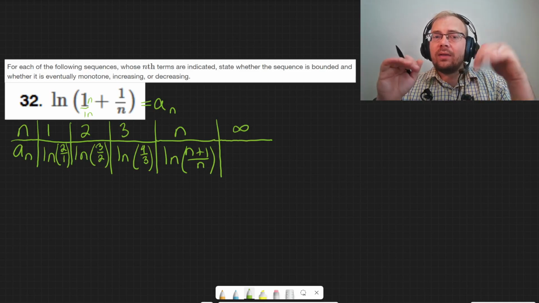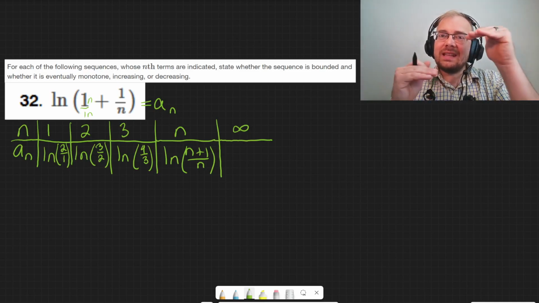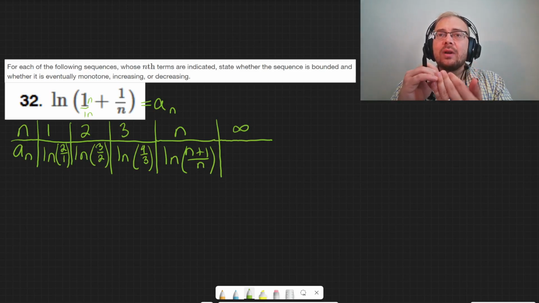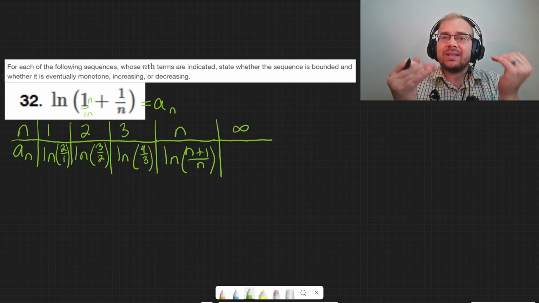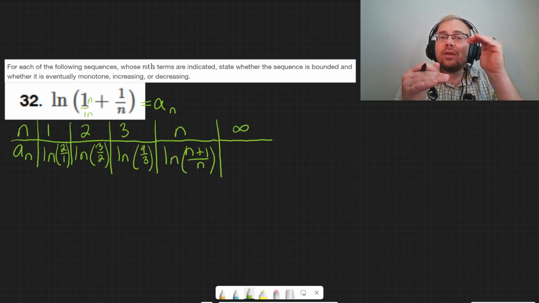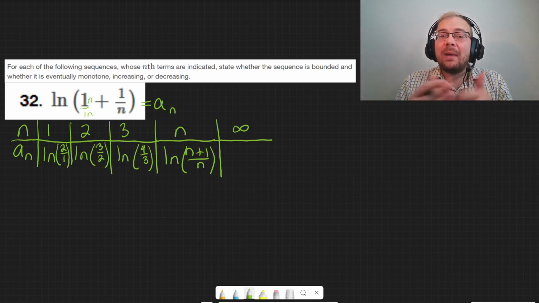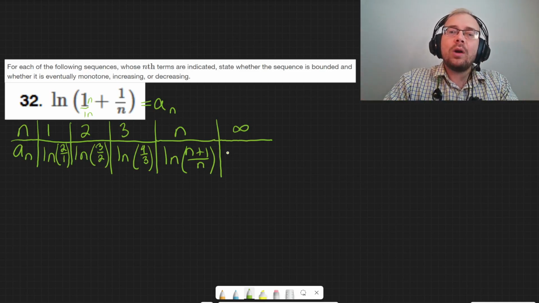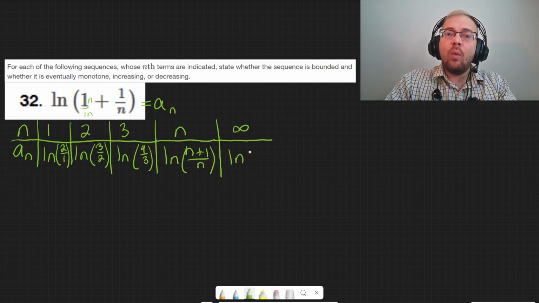And then the percent difference decreases down to basically 0, and as you're going to infinity, you could say that the percent difference basically becomes nothing, meaning that the difference between the numerator and the denominator is so insignificant that they might as well be the same number, which means it would be the ln of 1.